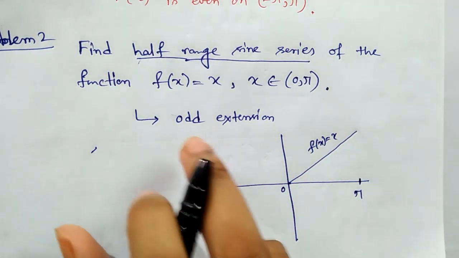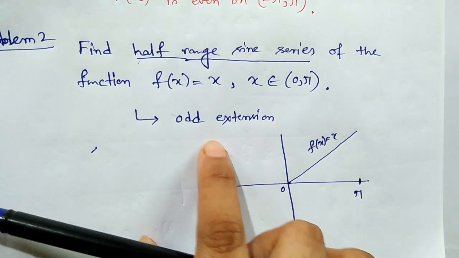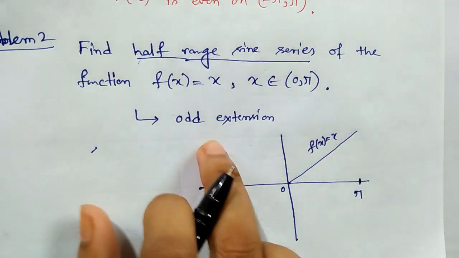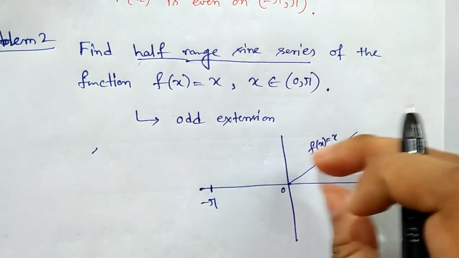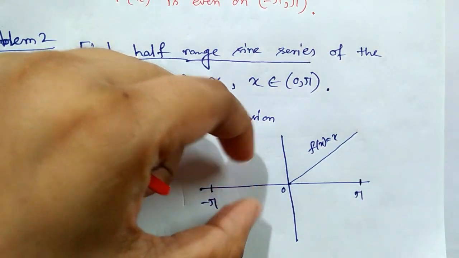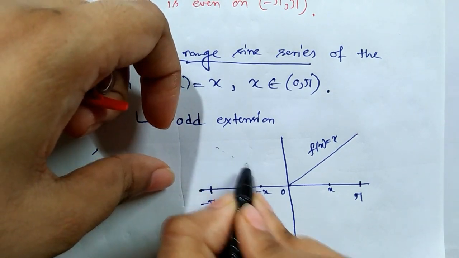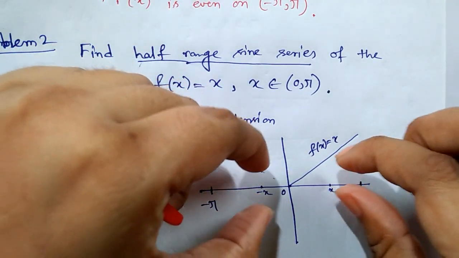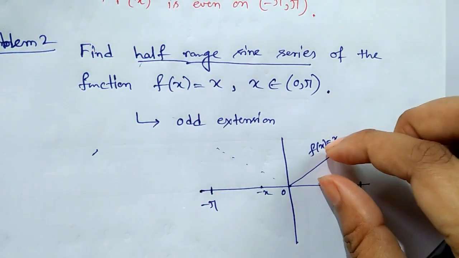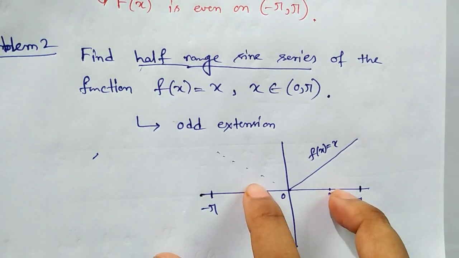And for odd extension, how does it look? See, if I draw in this way, then these two portions are the same, and if this is x, this is minus x, and if this will be the function, then f of minus x and f of plus x have the same value in magnitude and same sign.